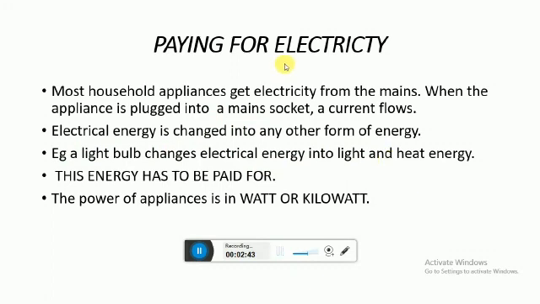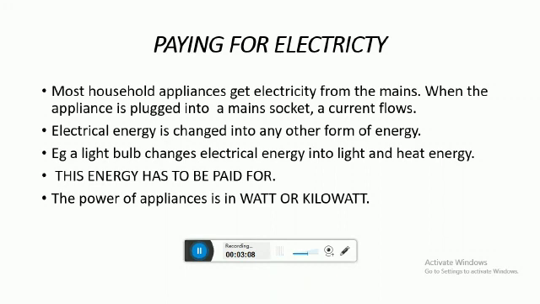But the point is, although we are discussing paying for electricity, it means we have to pay for this energy. So we must pay our electricity bill for whatever amount of energy we use.